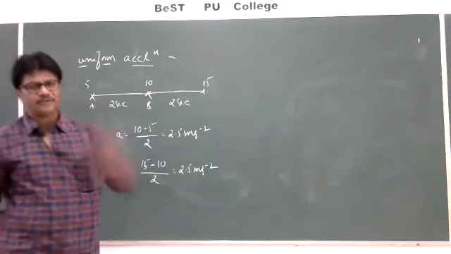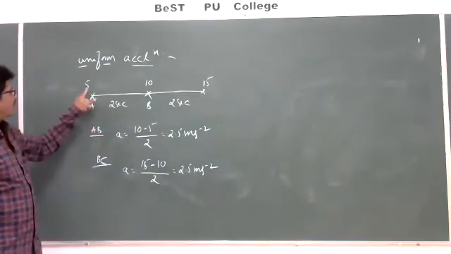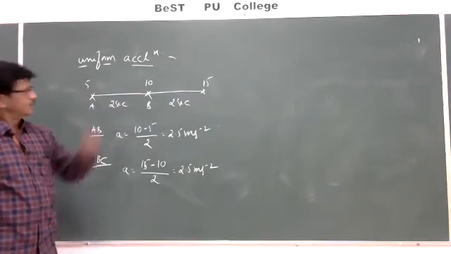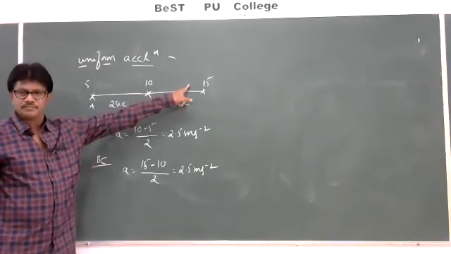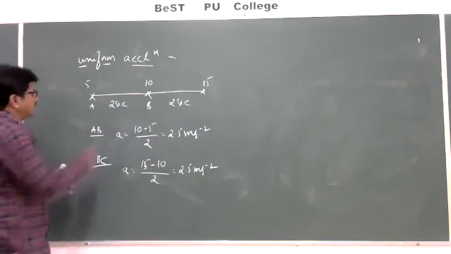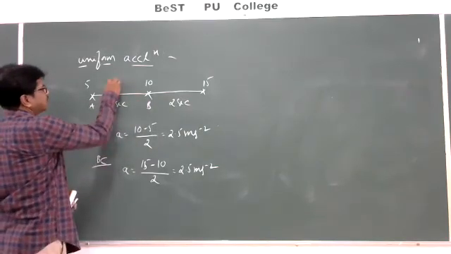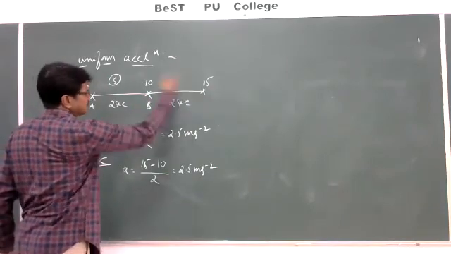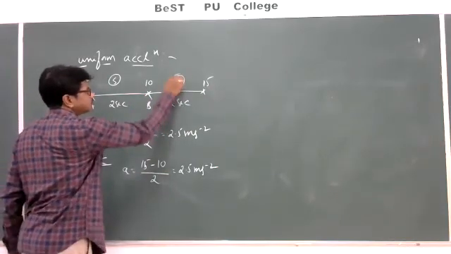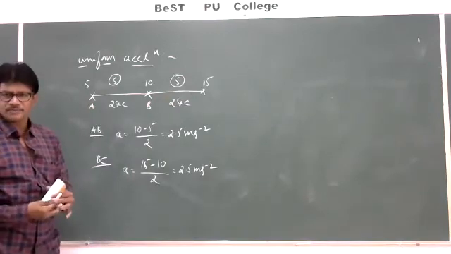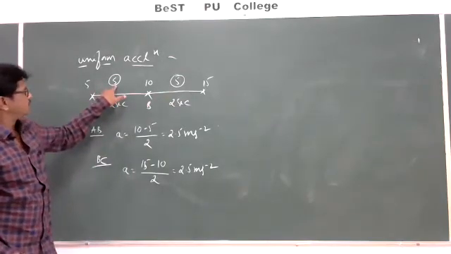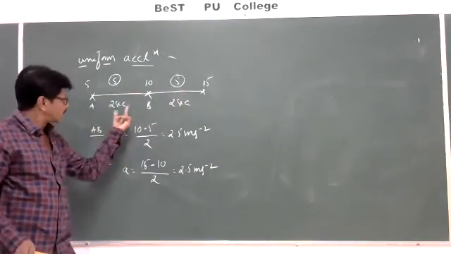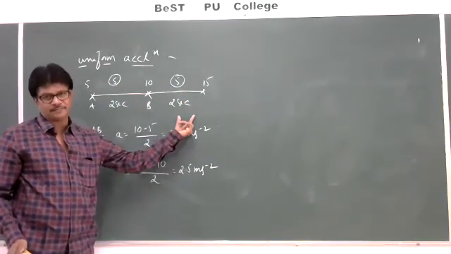Then how are you going to define it? If the velocity of a body changes equally, here between A and B, what is the change in velocity? 5. Between B and C also, the change in velocity is 5. So here, the velocity of a body changes equally in equal intervals of time.